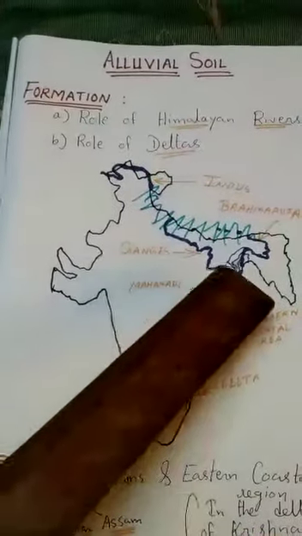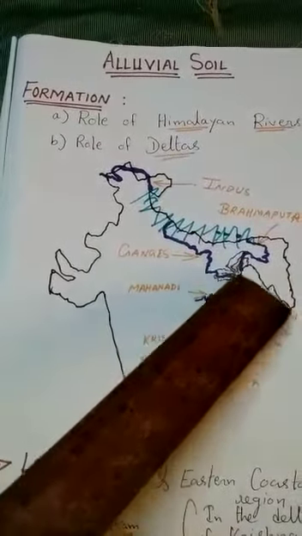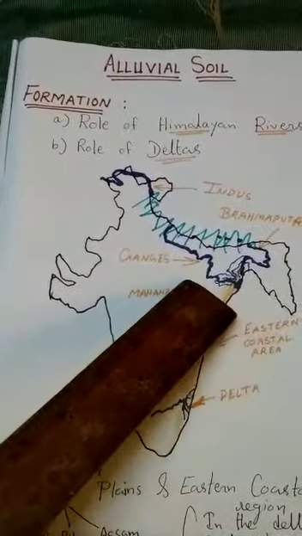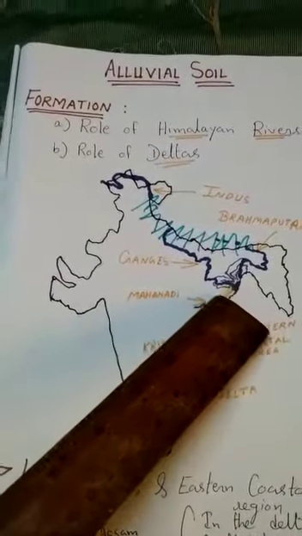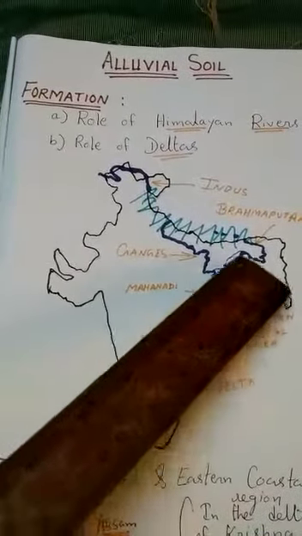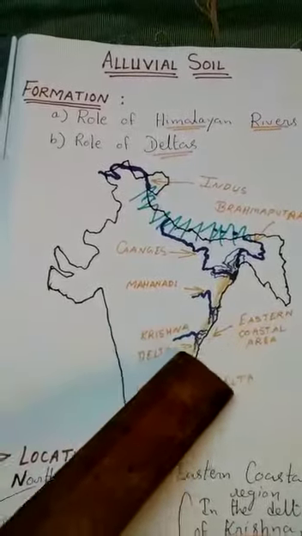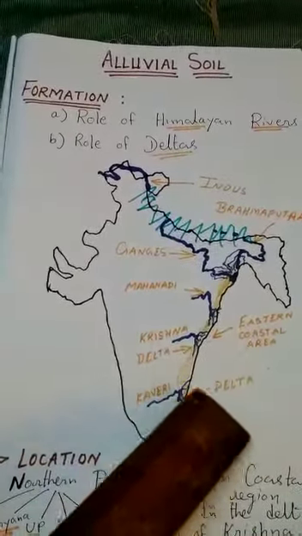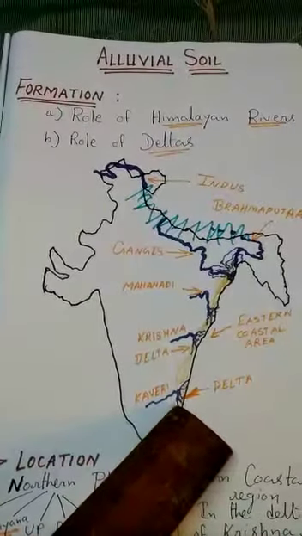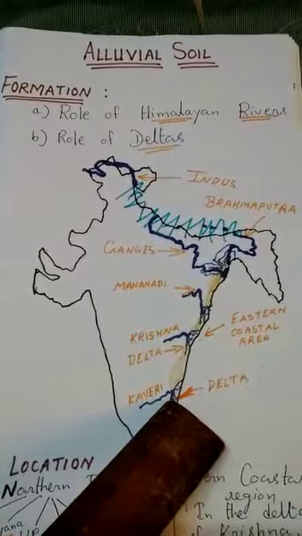Just see here the Brahmaputra river, it breaks into different branches, small drains. Ganges also the same thing. So before it joins the sea, it forms a delta. Similarly here the Mahanadi river, Krishna river, and Kaveri river. And these deltas form the alluvial soil.